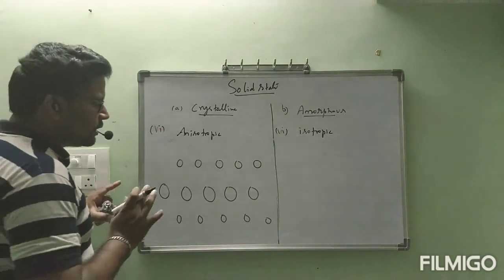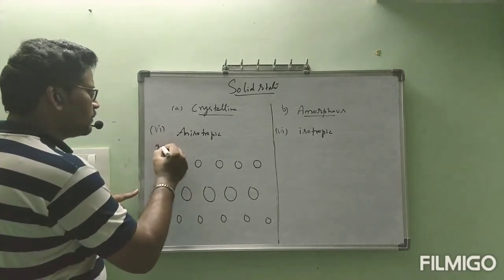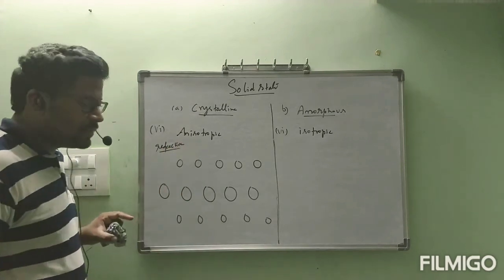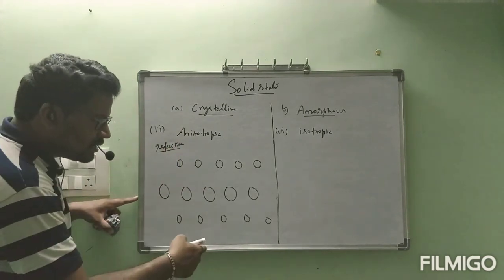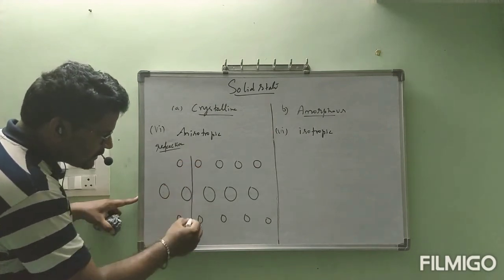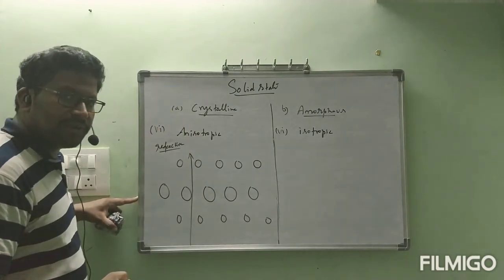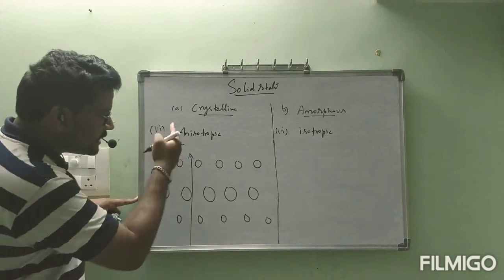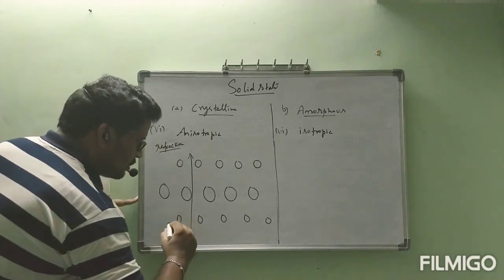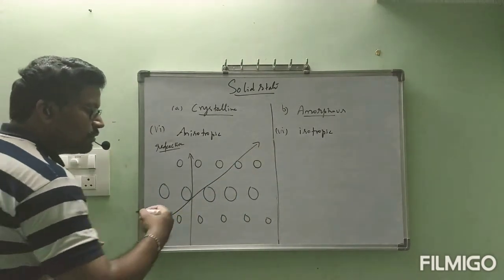Now, for example, a physical property like refractive index. In a crystalline solid, if you observe the refractive index in this direction, we will get one value. If you observe the refractive index in this direction, you will get another value.